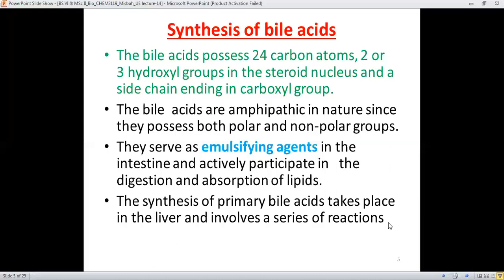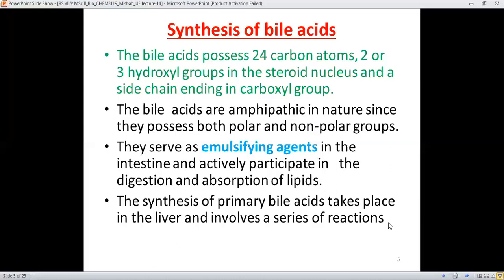And the bile acids are amphipathic in nature, just like cholesterol, which means that the whole compound bears some functionalities which are polar in nature, while the others are non-polar in nature. Therefore, they possess the characteristics of both the polar and the non-polar group, and so they are grouped as amphipathic.